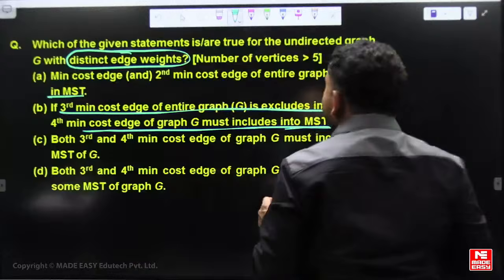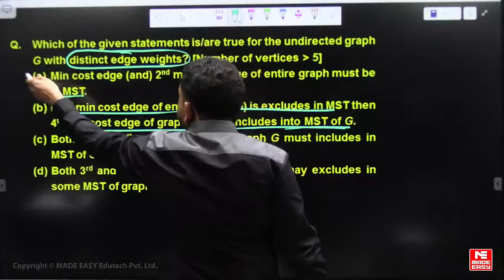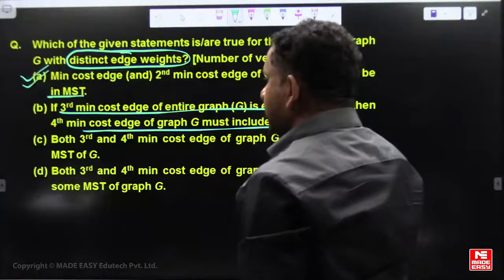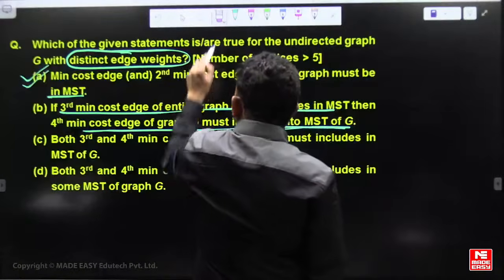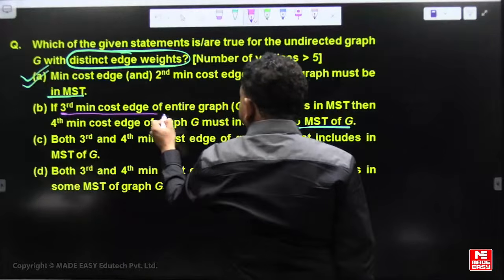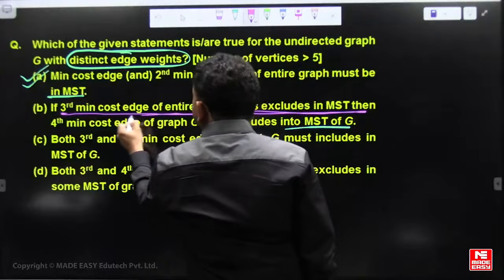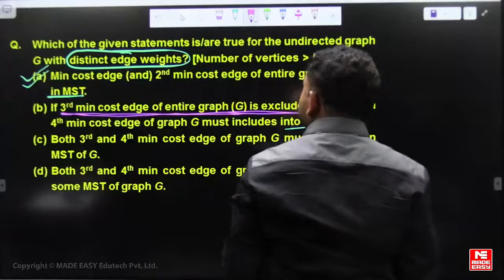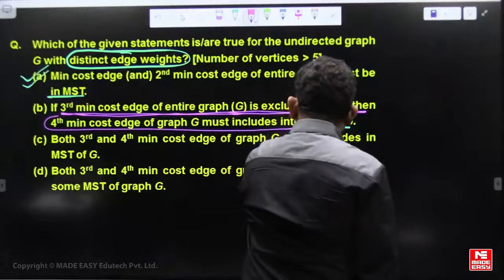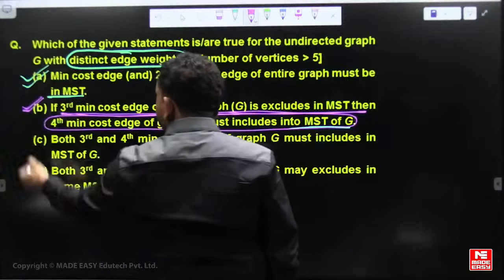Okay, so the min cost edge and second min cost edge of the entire graph must be included in the MST if edge weights are distinct. If the third min cost edge is excluded, because it can form a cycle with the first and second minimum, then the fourth min cost edge must be included in the MST.